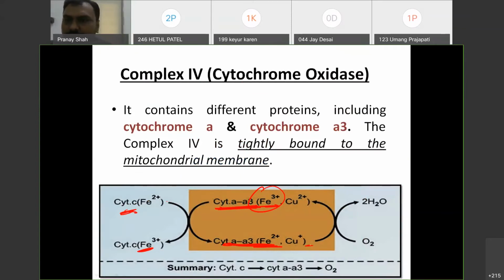Now this reduced form will donate this electron, and oxygen is the ultimate electron acceptor because it has the electropotential of 0.82. It will take up the electron with the help of H plus, and it will form the H2O. It is water. Okay, understand? So cytochrome C to AA3 and oxygen.